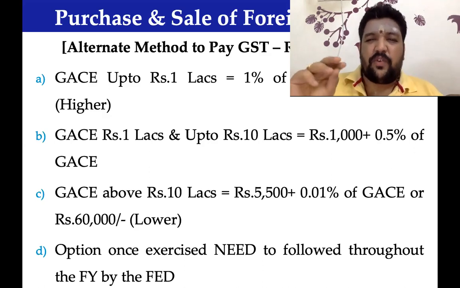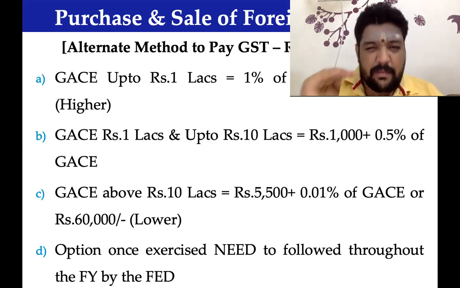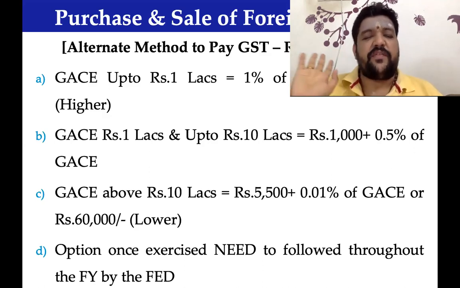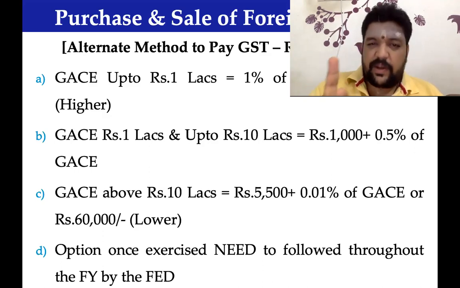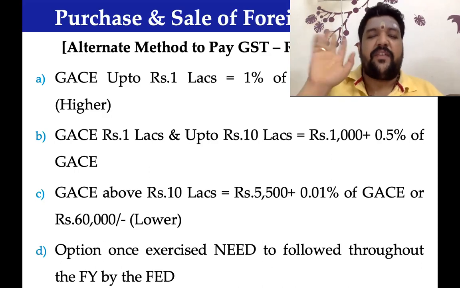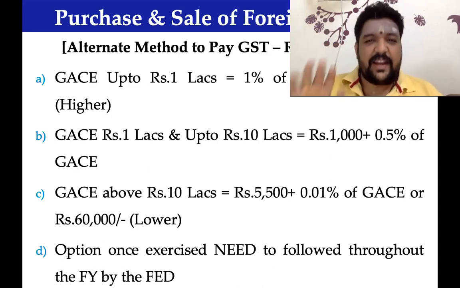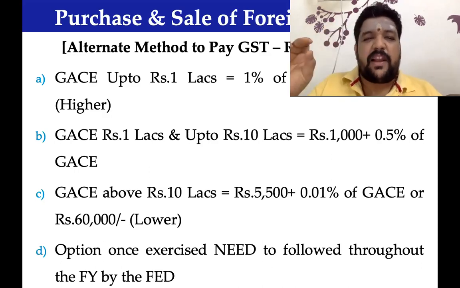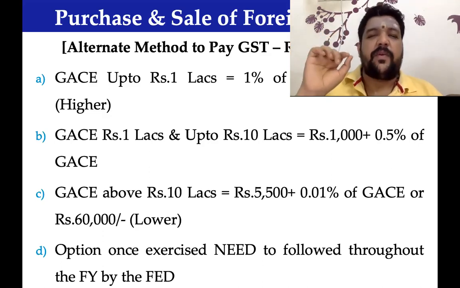Sir, why that 250 rupees? The idea is that the minimum value of supply is 250 rupees. In other words, if the gross amount is less than 25,000 rupees, the minimum value of supply will be 250.